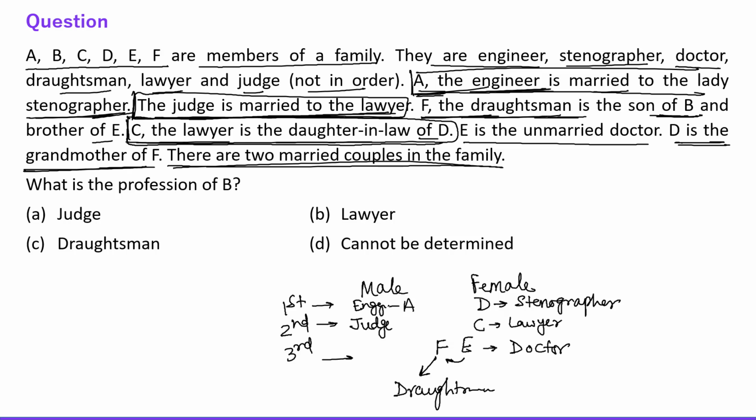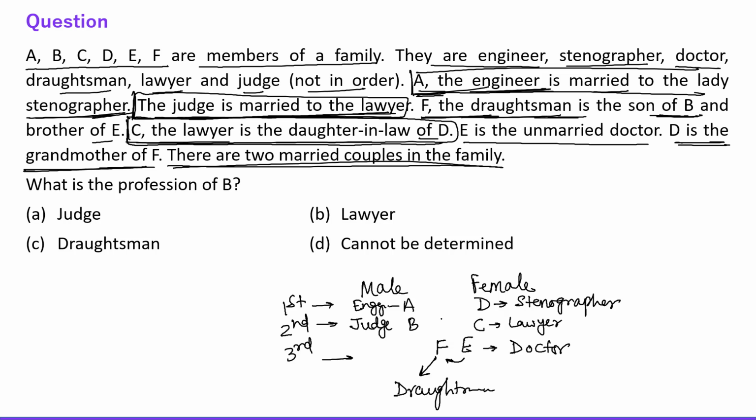A will be the engineer. He is married to the lady stenographer, right? Okay, so A, D, C, E, F, it means B is left. So A is engineer, D is a stenographer, B is judge, C is lawyer, F is draftsman, E is doctor,